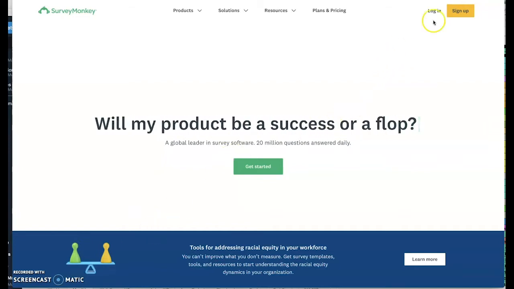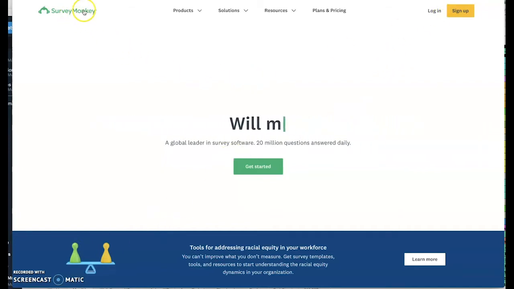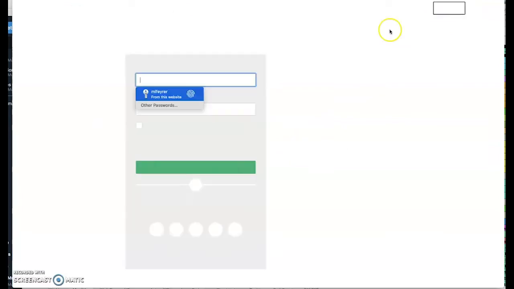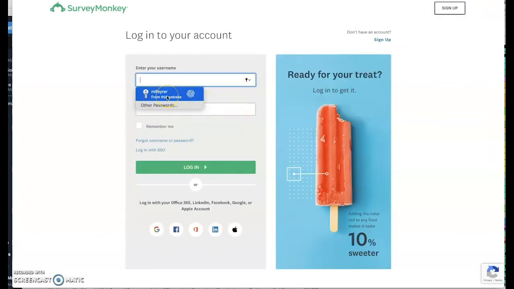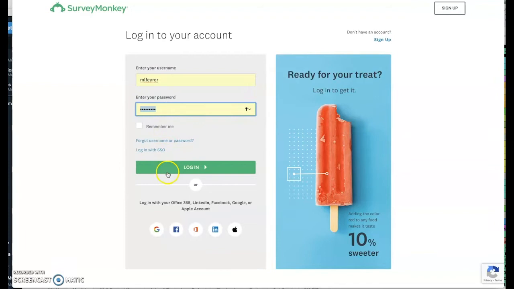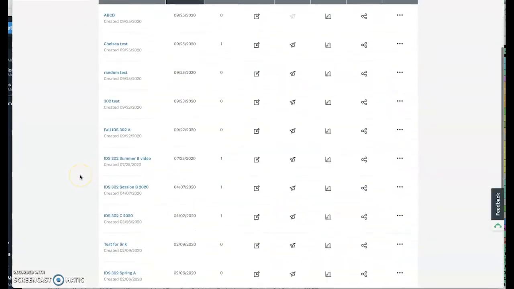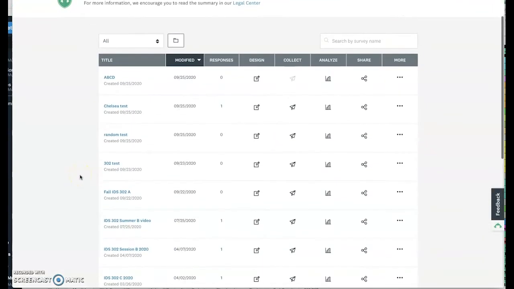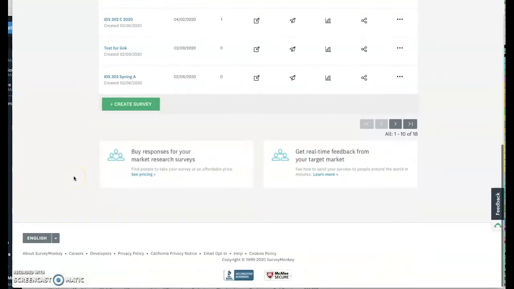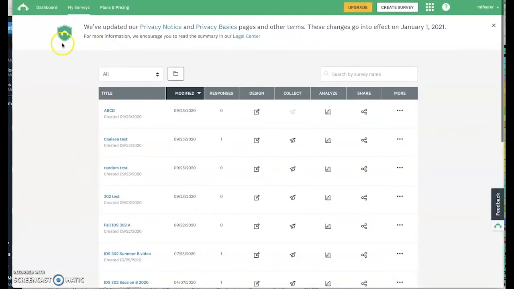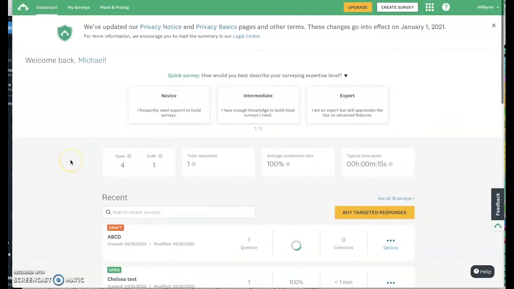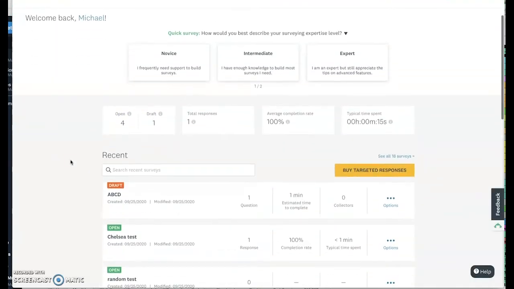Okay. All right, so you're going to SurveyMonkey, right? Okay. Log in, because you've done that, right? Okay. So let me get in here. Now, these are a bunch of surveys I've done already for other classes. So let's just go to the dashboard. This might be the dashboard. I don't think so, though. Yeah, this is more familiar with what you'll be seeing, okay?